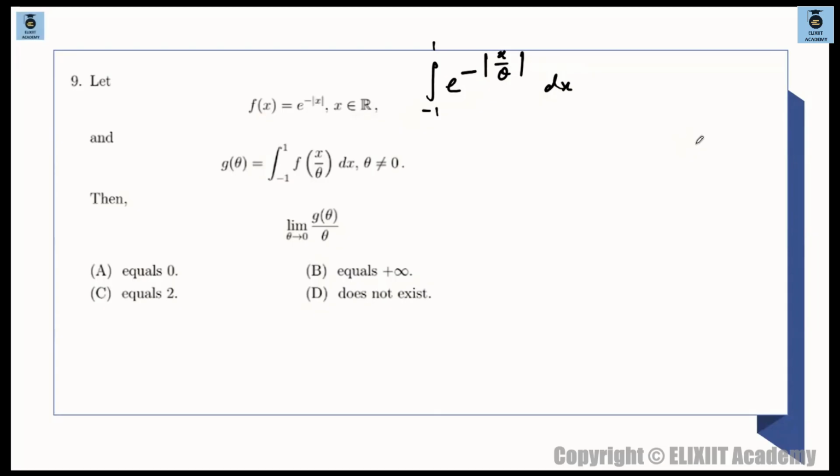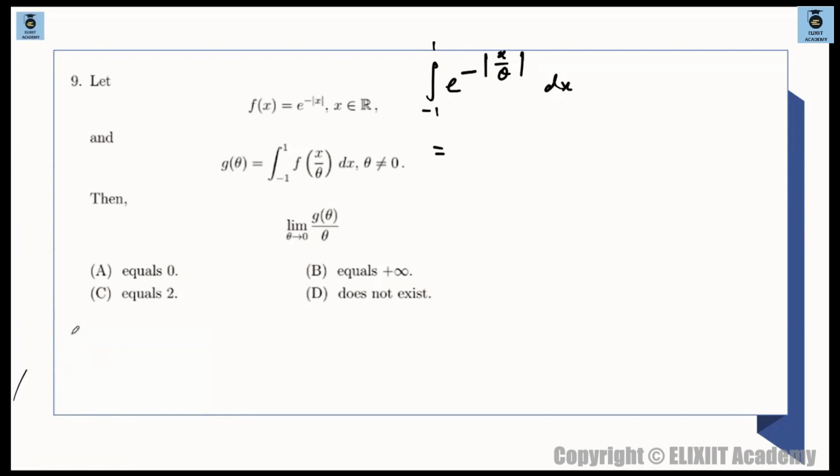अच्छा, एक काम कर लेते. I take this theta outside. So we are having e raised to the power of, ये थीटा है ना, so थीटा डाल भी सकते हो. नहीं तो एक काम कर लेते हैं. One thing we can do from here. देखो -1 to 1 is there. एक तो फीलिंग आ रहा है कि odd even वाला function वाला property will be definitely helpful.